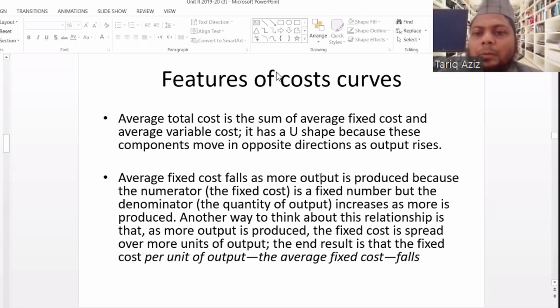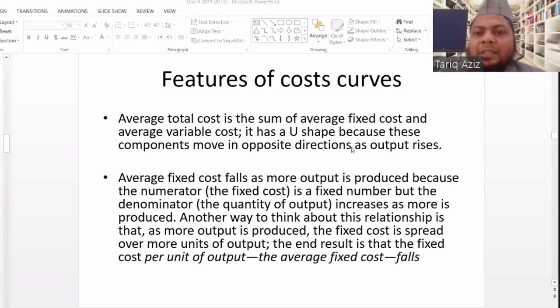As more output is produced, the fixed cost is spread over more units as output increases.